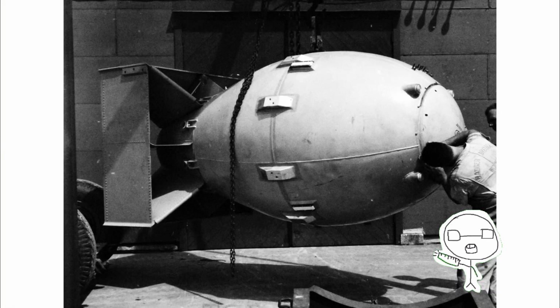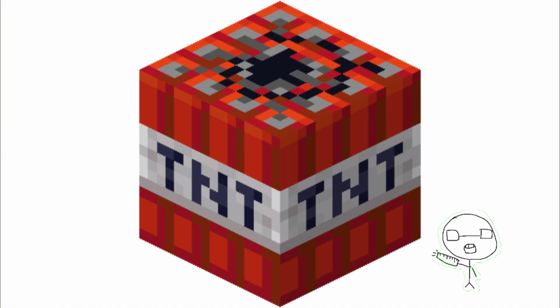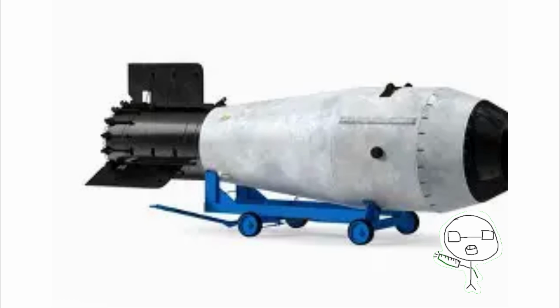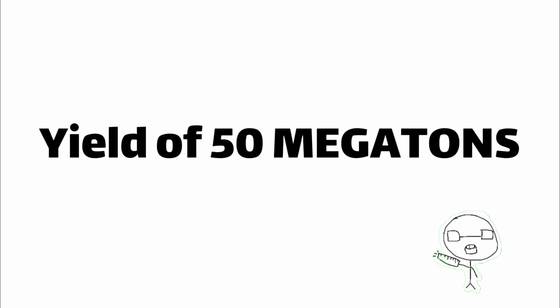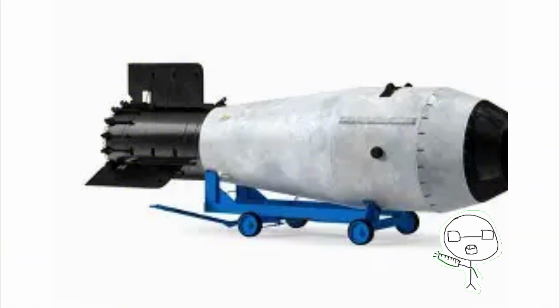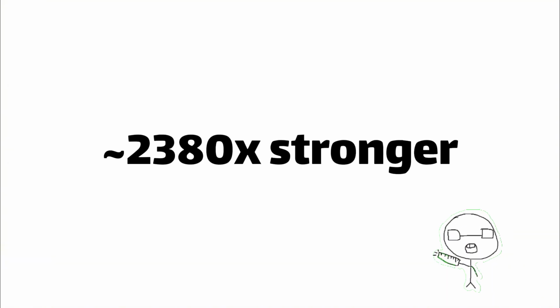The Fat Man had a yield of 21 kilotons of TNT, and the Little Boy had a yield of 15 kilotons. And a hydrogen bomb, called the Tsar bomb, has a yield of 50 megatons of TNT. For comparison, 1 kiloton is 0.001 megaton. The Tsar bomb is around 2,380 times stronger than the Fat Man.